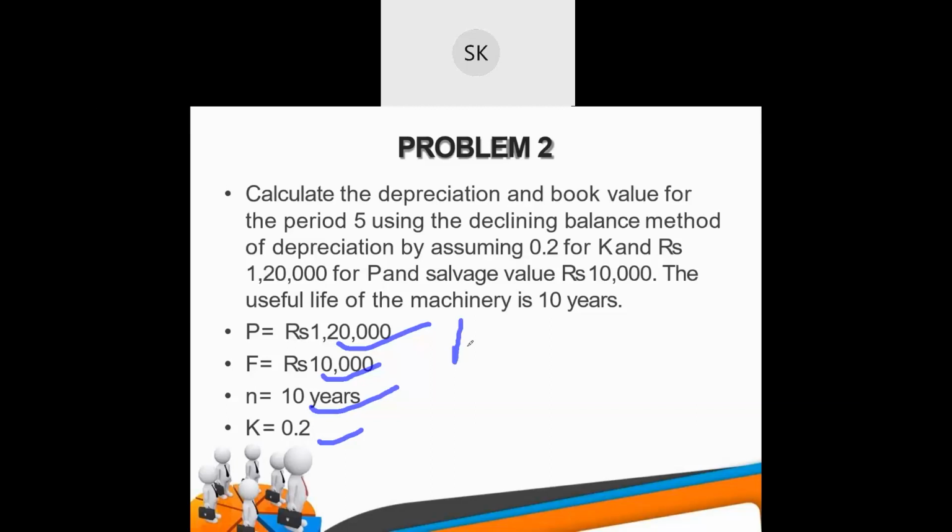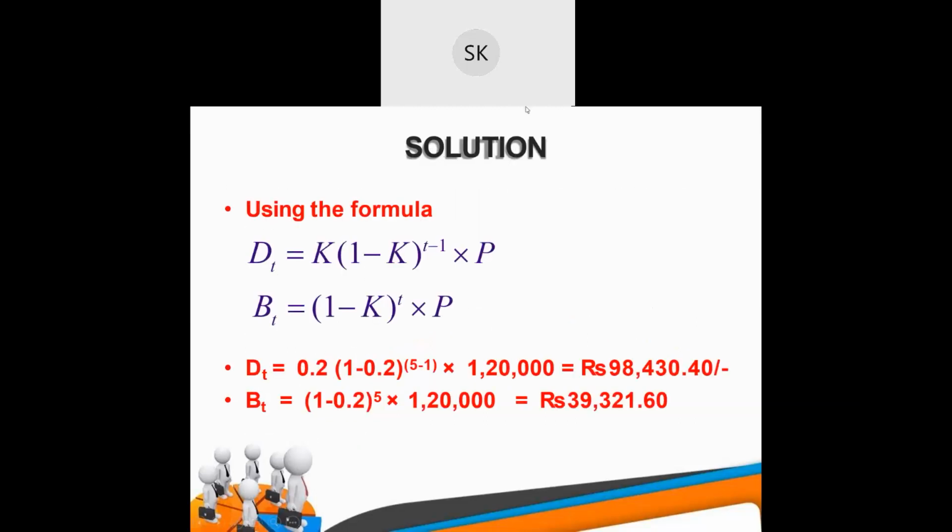To find the depreciation for the fifth period, B will be 4. To find D5, you should know B4. What will be B4? To find B4, there was one more formula to find out Dt, so we can use this formula also.